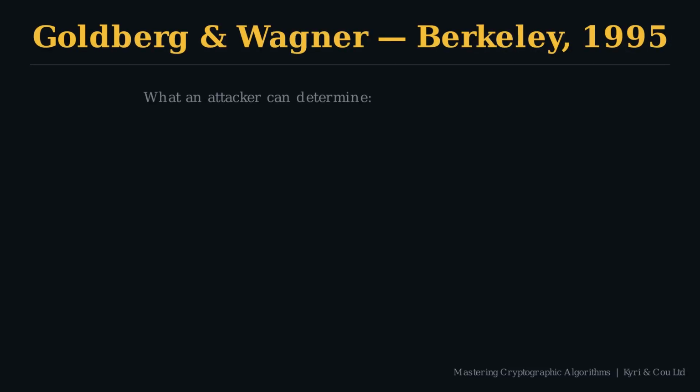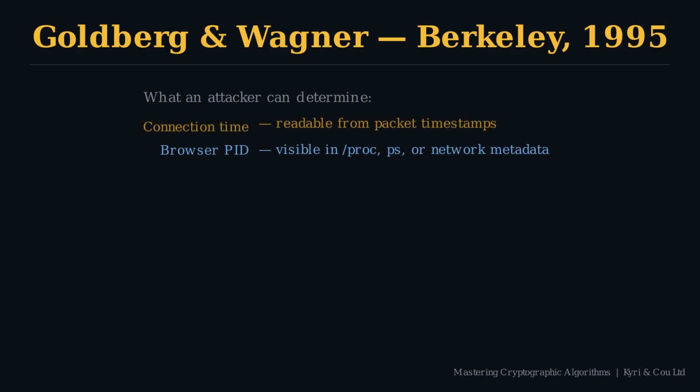Goldberg and Wagner were graduate students at Berkeley when they looked at this in 1995. Their approach was straightforward: map out exactly what an attacker already knows. The connection time is readable from packet timestamps. The attacker knows it within a few seconds. The browser PID is visible to anyone running ps on the same machine, or inferable from network connection data. The parent PID is also small and correlated. All 3 values are either observable directly or constrained to a narrow range of possibilities.